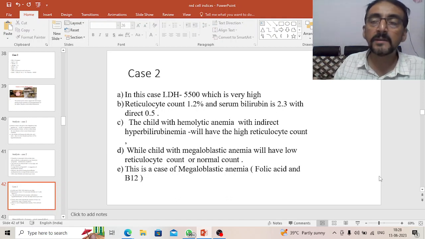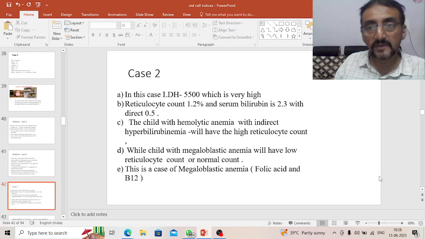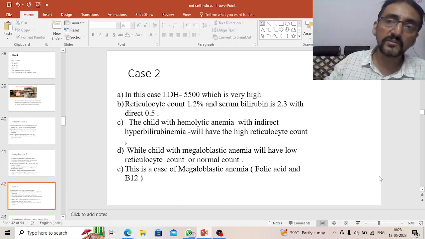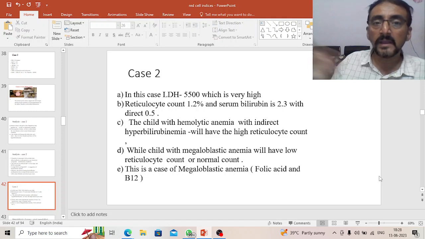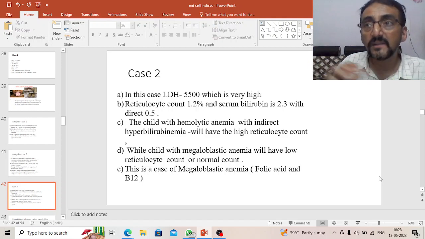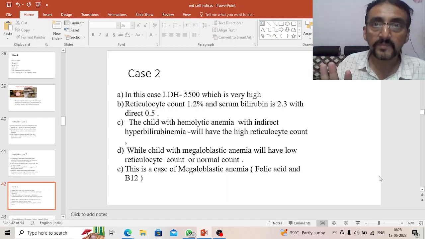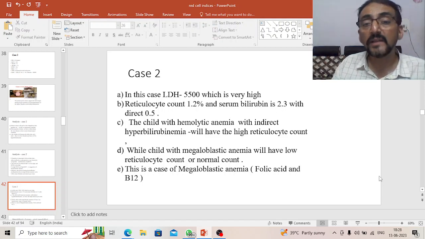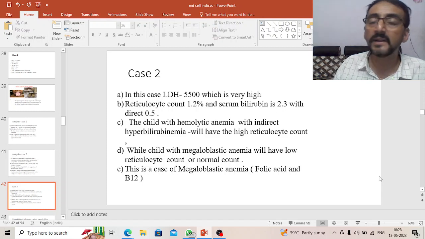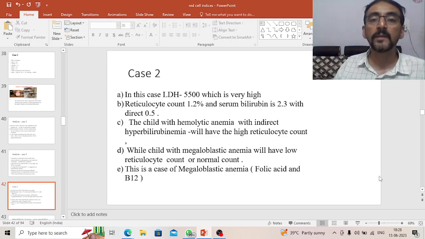The immediate precursor to the RBC is a reticulocyte, isn't it? Reticulocytes, when they are released into the blood, get mature and become RBCs. Now reticulocyte count itself is less. That means what is being released from the bone marrow into the blood is less. The problem may be that the bone marrow itself is producing fewer RBCs or reticulocytes. Serum bilirubin is 2.3, suggestive of indirect type of jaundice, the child with the hemolytic anemia.